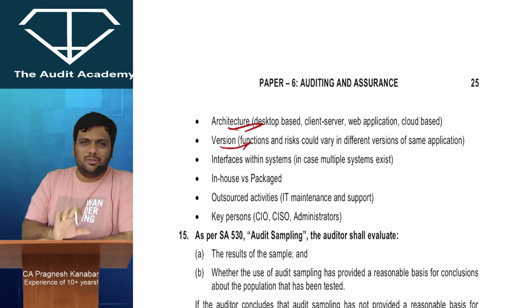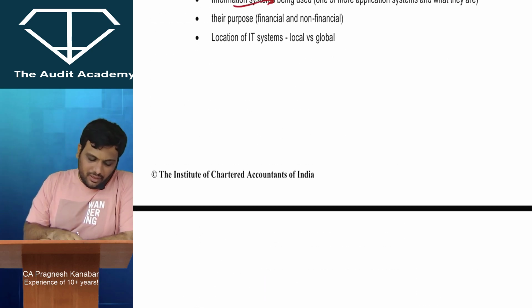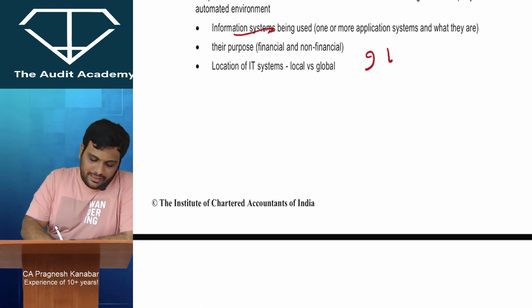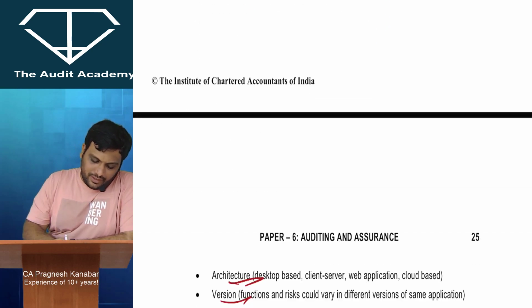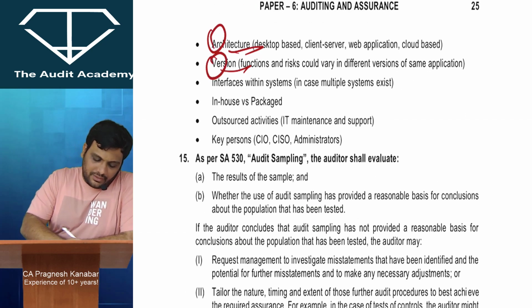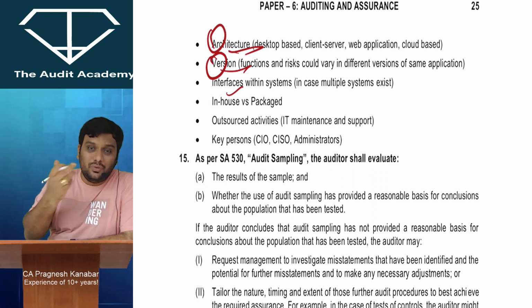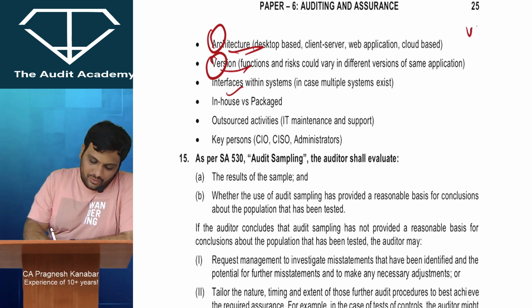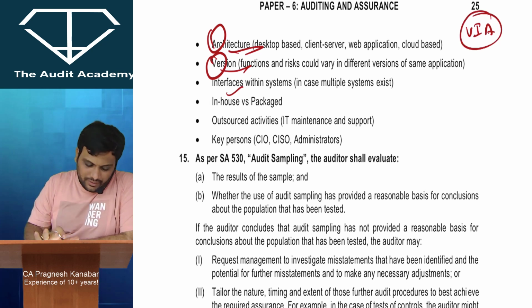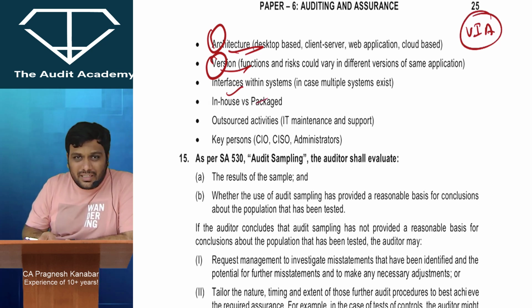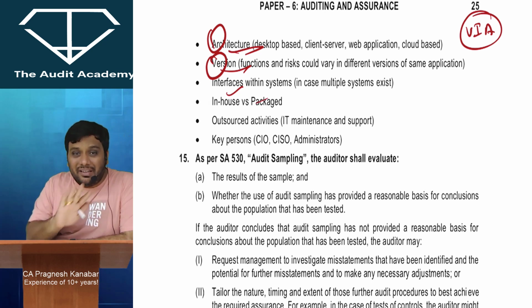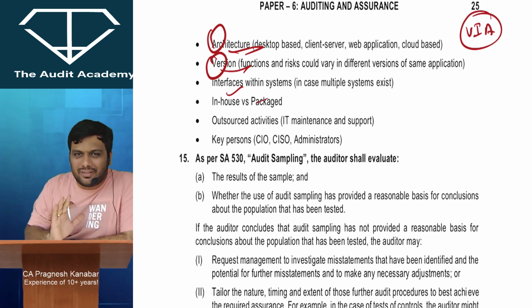I always ask students to remember 3-4 points out of this. All right. So you can just create a code word of IT system. A location point is fine. What is their architecture version? All right. User interface. So VIA. So you can just remember 3 points, or VIP also, if you remember it is fine. I don't want you to remember every single point, but at least 3-4 points can do the job over here.